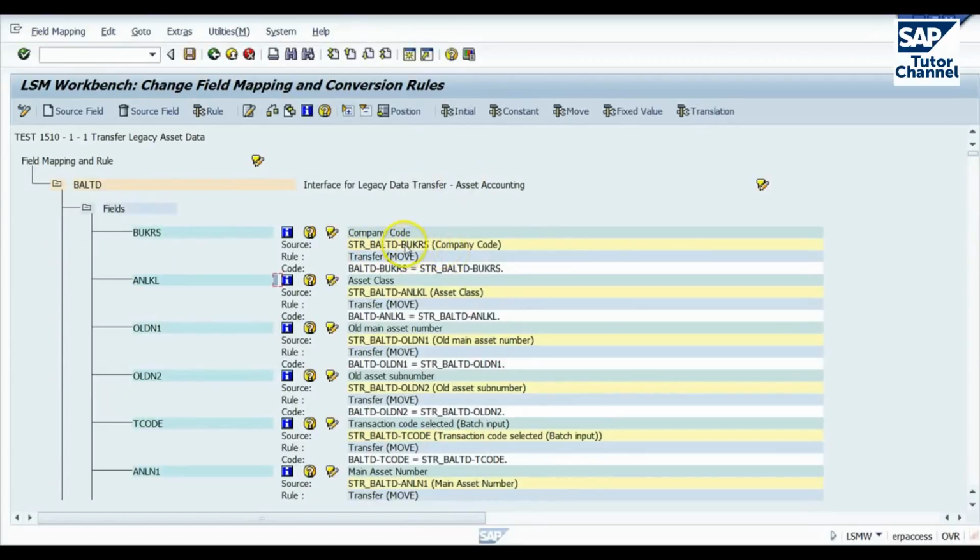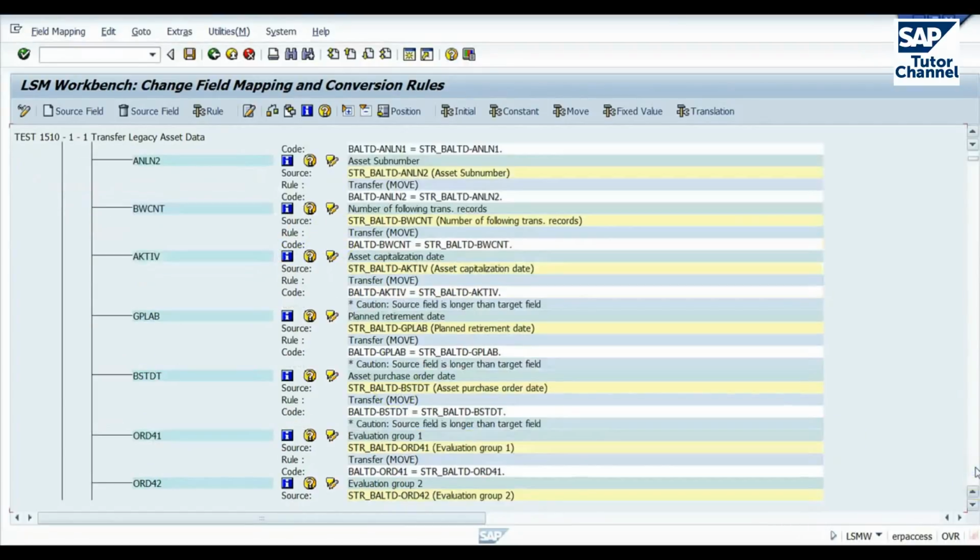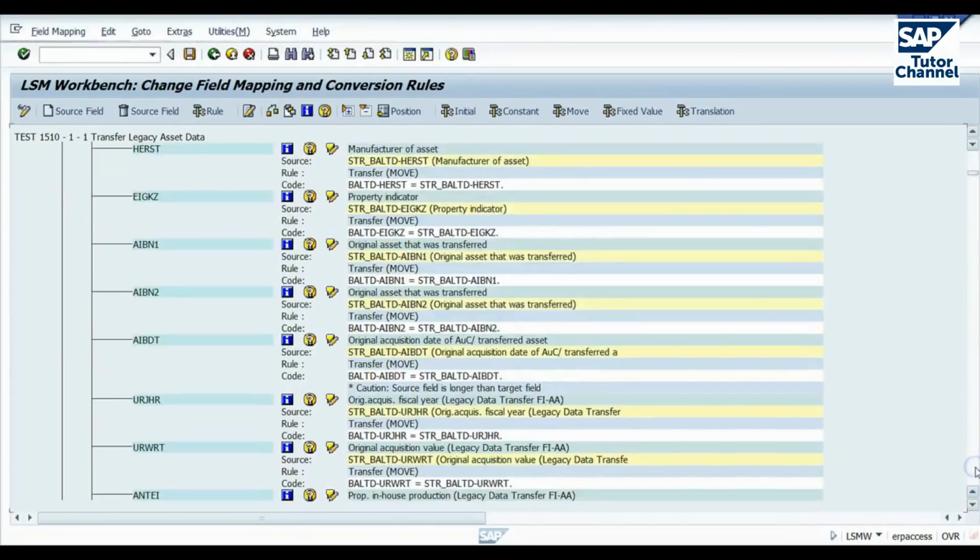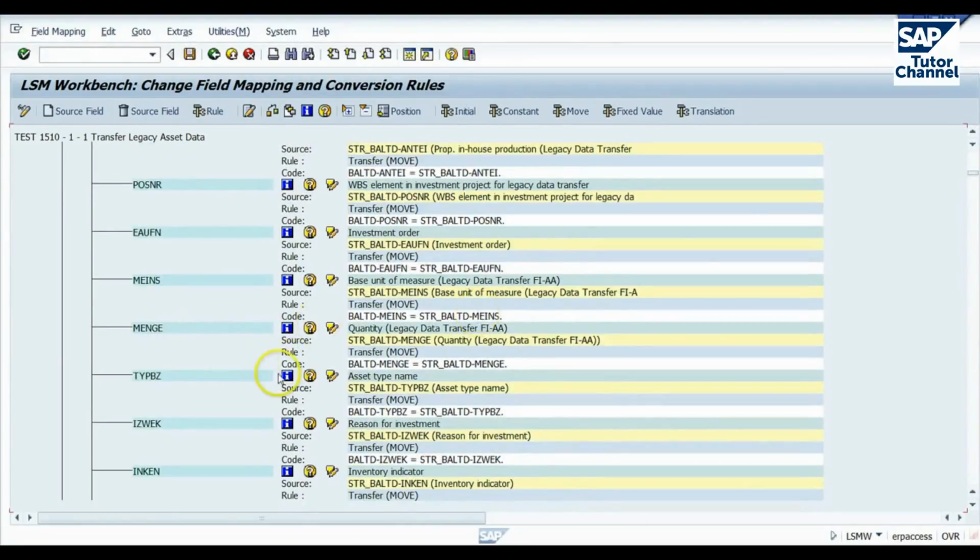So that's the value of creating fields from the data repository, which have the same name as the fields within the SAP structure. So when we run the auto mapping, it's all done for you. You don't have to go through it line by line by line. And that's very important when you have dozens and dozens of fields, as we have in this particular example here. So that's how we do the field mapping and conversion rules.